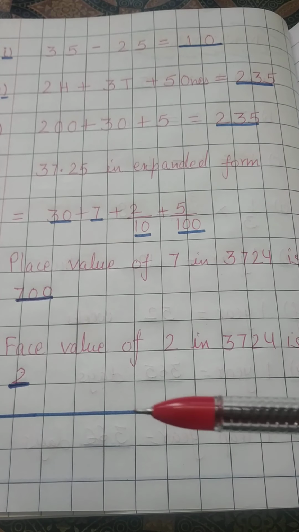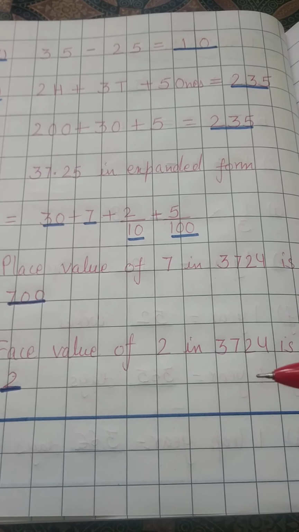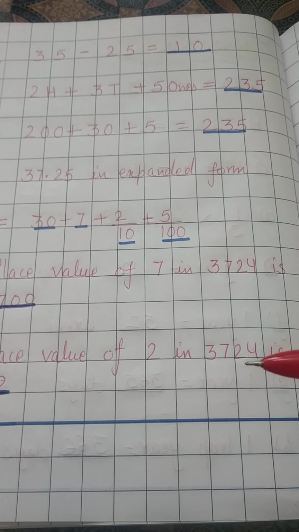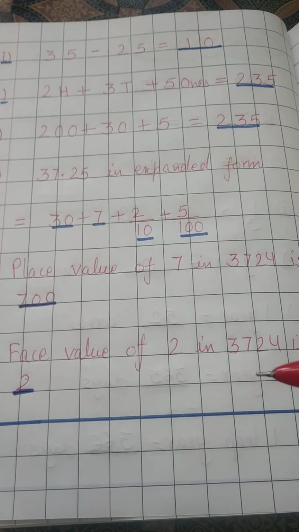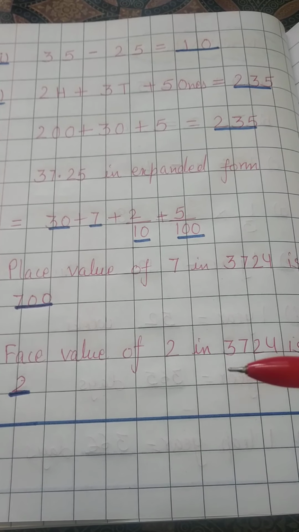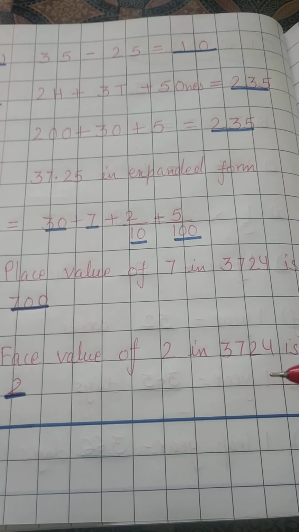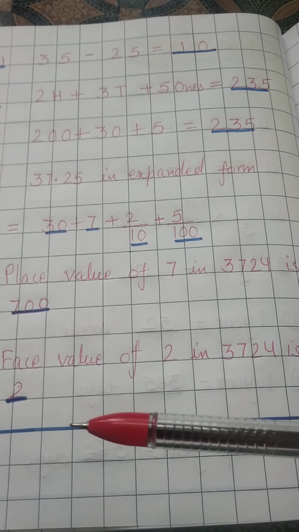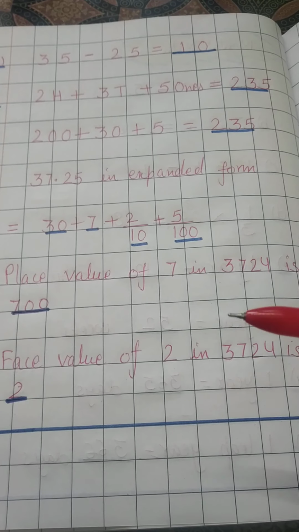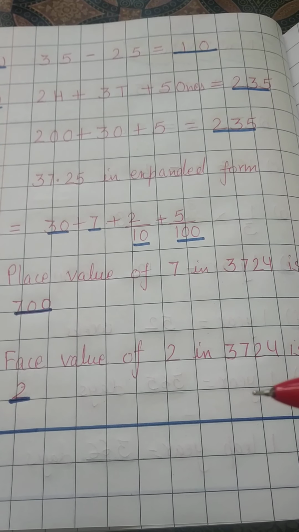Okay. Then face value of 2 in 3724. The same number is in this. Face value of 2 is asked. Face value, face means as it is looking. So the face value of a number is the same as the number. So you will write face value of 2 in 3724 is 2. Same number will come. This we have done, place value and face value. If you have any confusion, you can go to that video also.